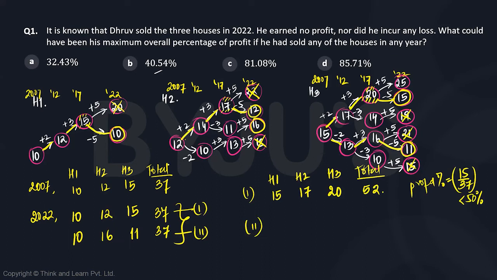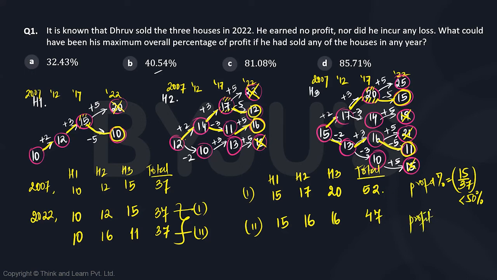In the second scenario, if it was 10 for house 1, the maximum price at which it could be sold was 15. For house 2, if it was 16, then the trajectory that it is going to follow is going to be 16, 11, 14, 12. So it will remain 16. If we look at house 3, if it was sold for 11, then the trajectory it is going to follow is 11, 16, 13, and 15. The largest value among these four is 16 again. So this is a total of 47. So obviously the sales is lower in the second case than in the first case.